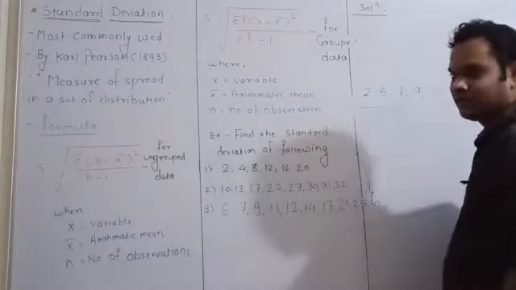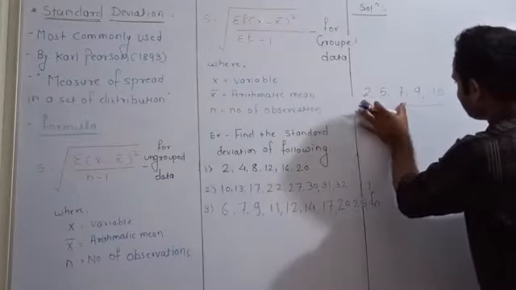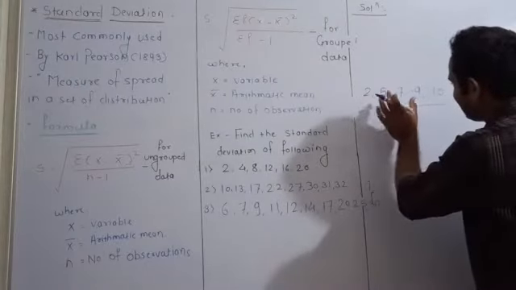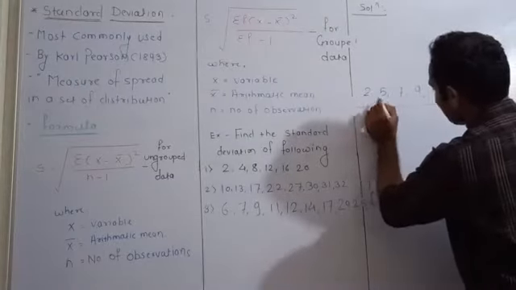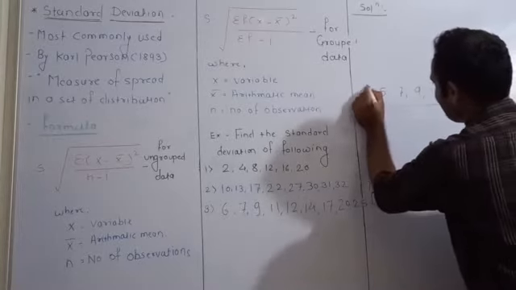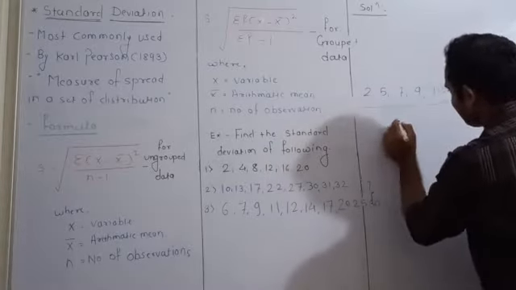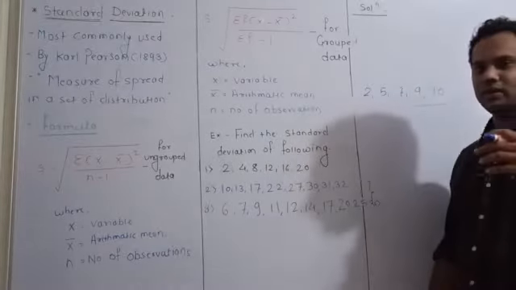These are the data values we have taken, and if we want to find the dispersion, scattering or spread of these individual observations from their central value, the central value means the mean.